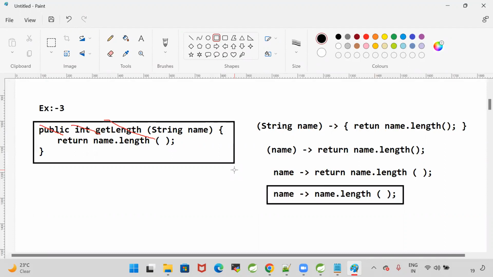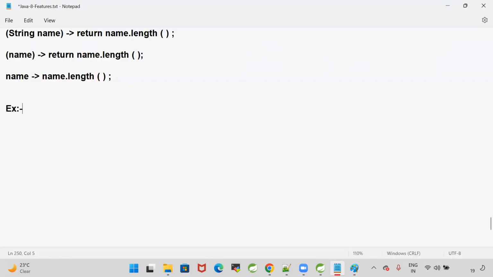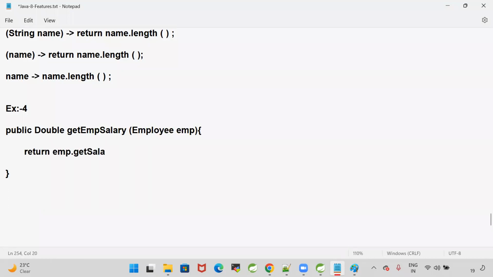Come on. Now, can I give one more example? Can you write that? Example 4. Assume that there is a method, public, returning a double value. Public get employee salary. I'm giving you an employee object. Assume that this method is using the employee's getSalary method. getSalary is the method available in the Employee class.